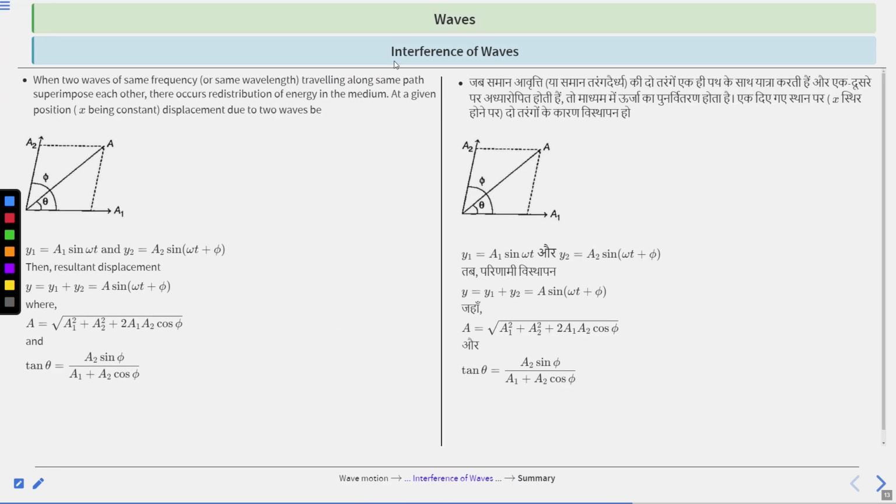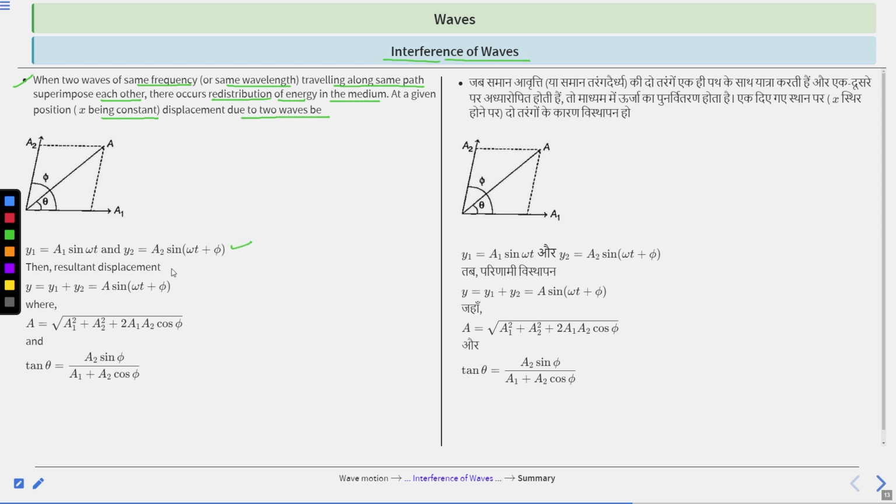Next is interference of waves. When two waves of the same frequency or same wavelength traveling along the same path superimpose each other, there occurs redistribution of energy in the medium. At a given position, x being constant, the displacement due to the two waves is y1 = a1 sin omega t, and y2 = a2 sin(omega t + phi).